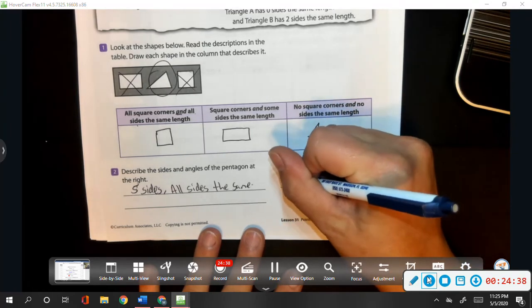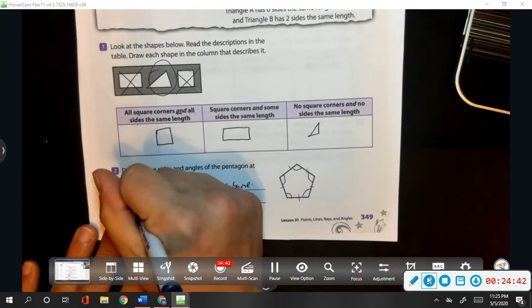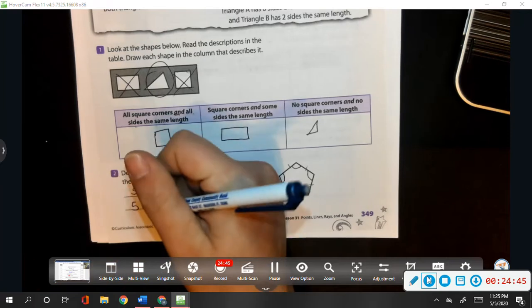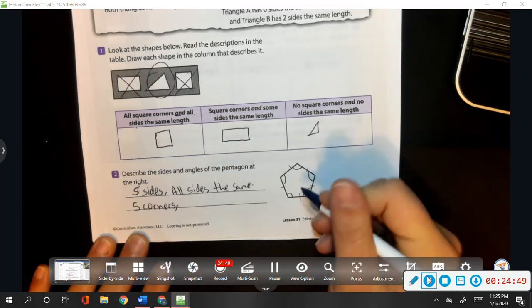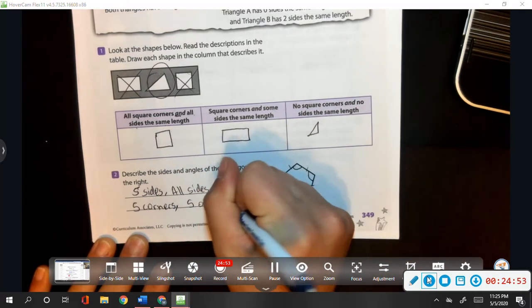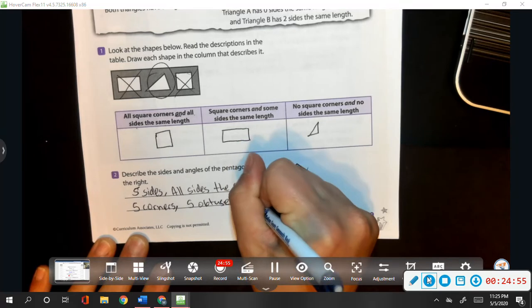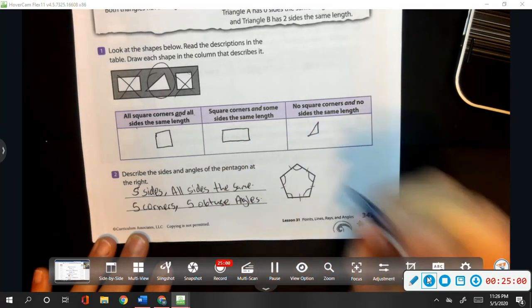So this shape is made up of 5 corners and 5 obtuse angles. Whoa, I totally missed my N. There it goes. Angles.